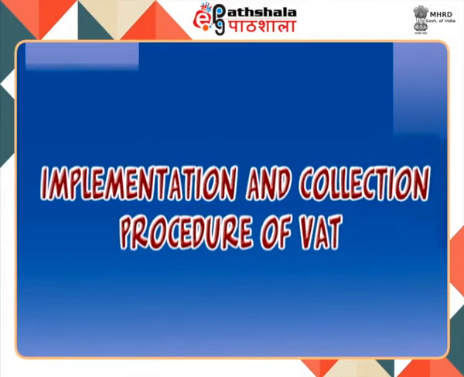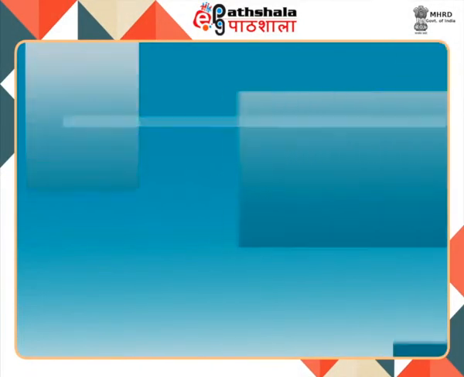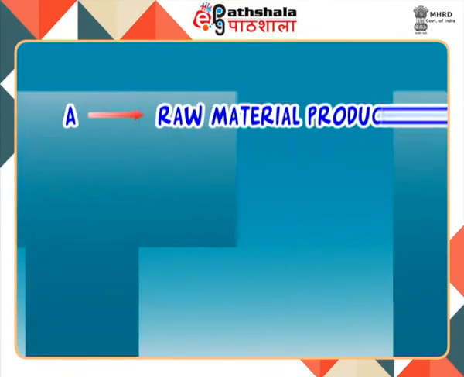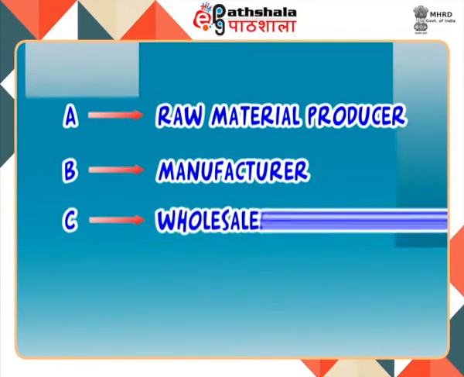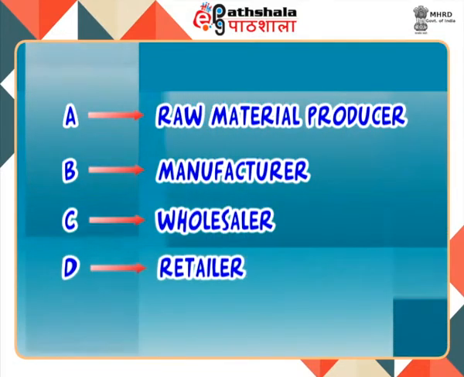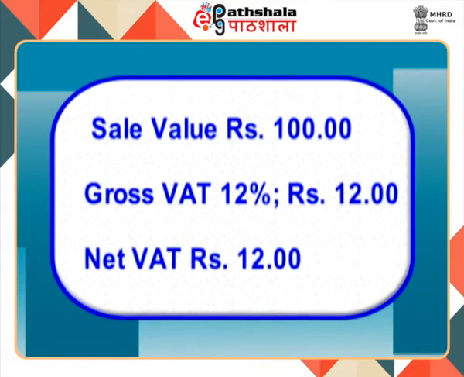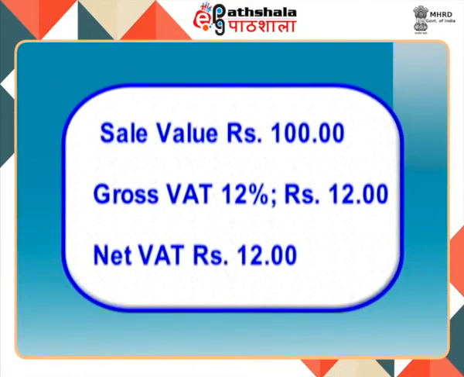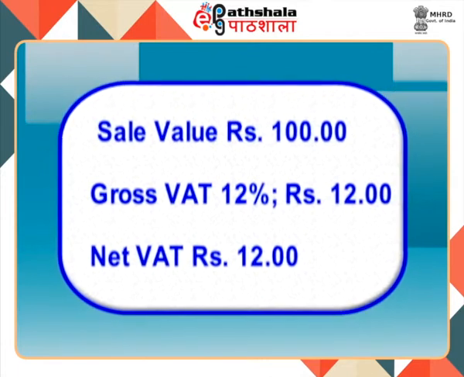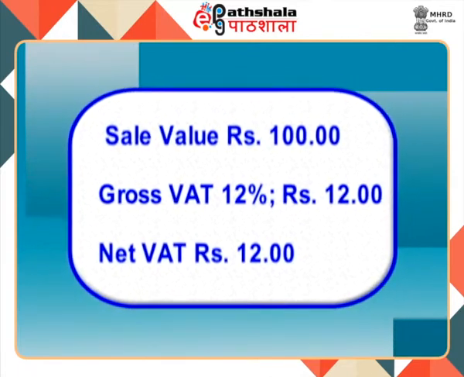Let us now take an example to understand VAT. Let us assume dealer A to be a raw material producer, B to be a manufacturer, C to be a wholesaler, and D to be a retailer. Dealer A sells his produce at Rs 100 and pays tax at the rate of 12%. As dealer A is a producer of primary product, his tax on inputs is zero.